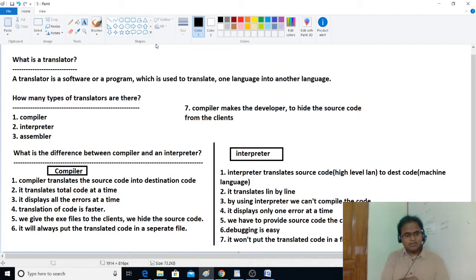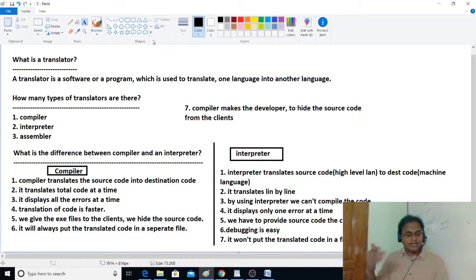Is it correct? Java compiler is different, C compiler is different, C++ compiler is different. Even Python, we say that it is an interpreted language, right? If you go deeper, it is not purely interpreted, it is a compiled and interpreted language, just like Java.